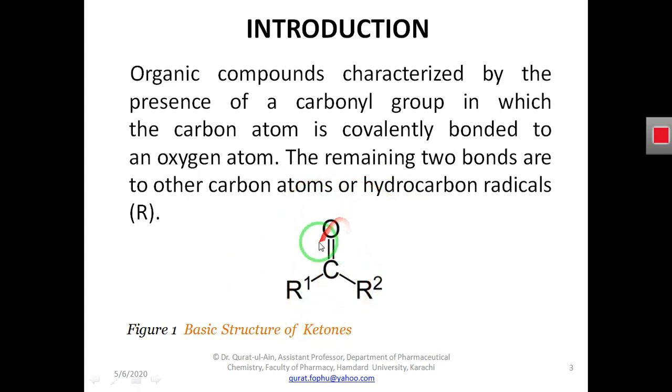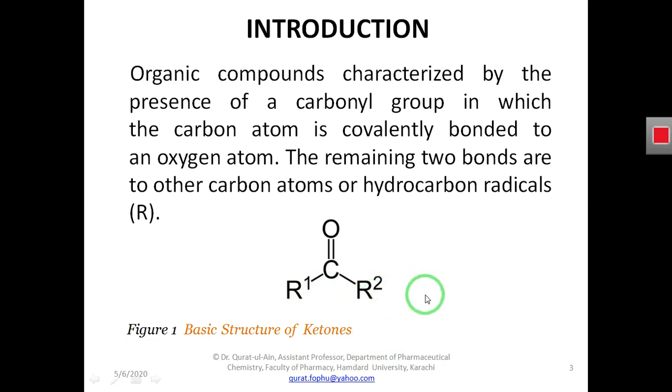All those organic compounds or organic molecules that have a carbonyl functional group will be called ketones. And what are these hydrocarbon radicals? These are the groups or compounds that are made up of purely carbon and hydrogen atoms. So ketones are having a carbonyl group, and these are linked with two other groups that are made up of hydrocarbon radicals.